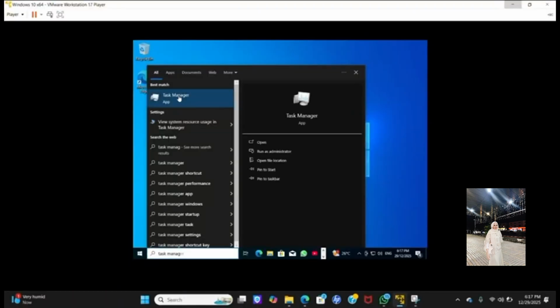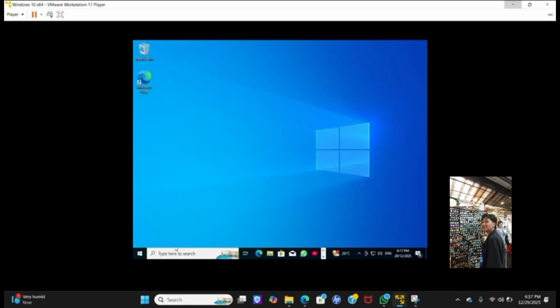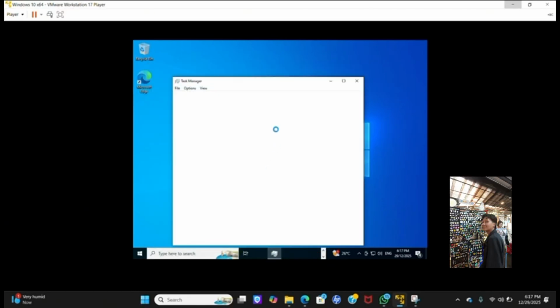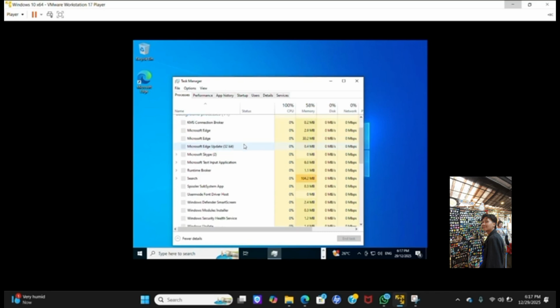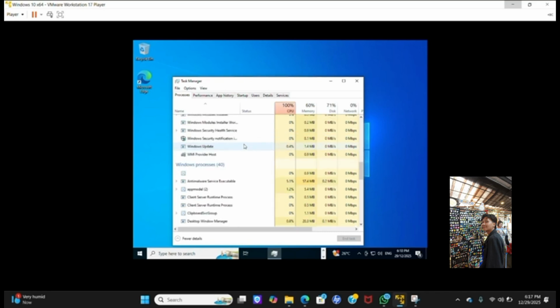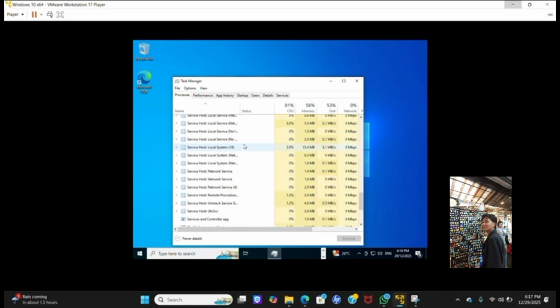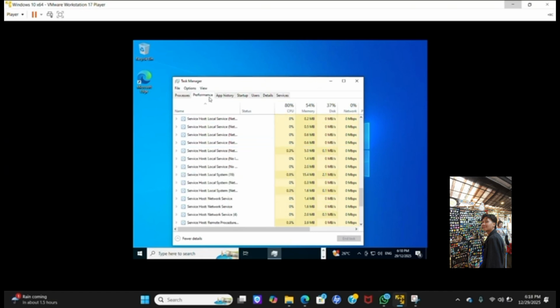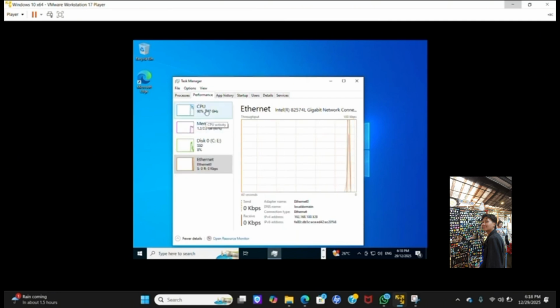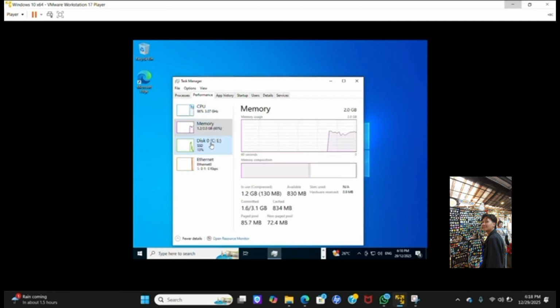Let's click the window and search for Task Manager and click open. So we can see the processes right here. Let me help you scrolling down to see everything in the processes. And for the performance interface, we have CPU, memory, disk and Ethernet.